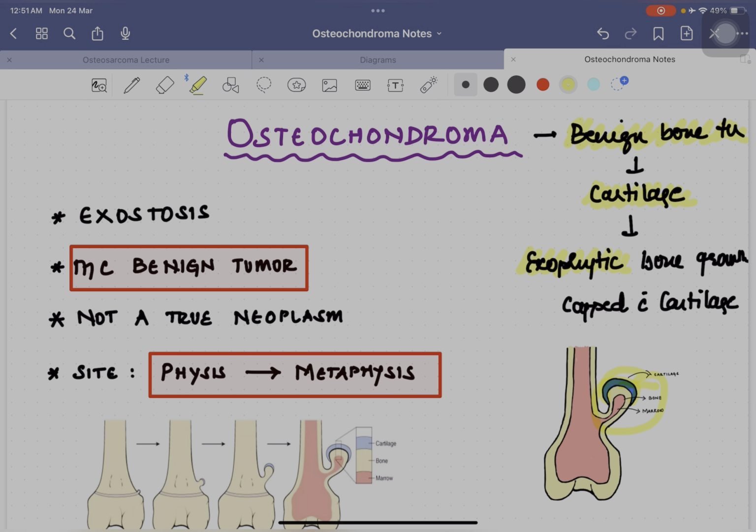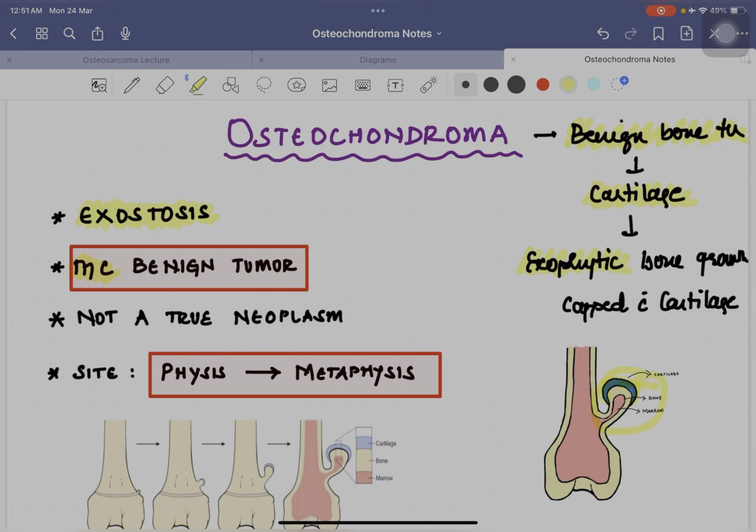So this is also known as exostosis. Now let us understand what is exostosis. Exostosis is nothing but a benign bony outgrowth which arises from the surface of the bone. As you have already seen, it is very simple to understand. It is the most common benign tumor. This is what you should remember.